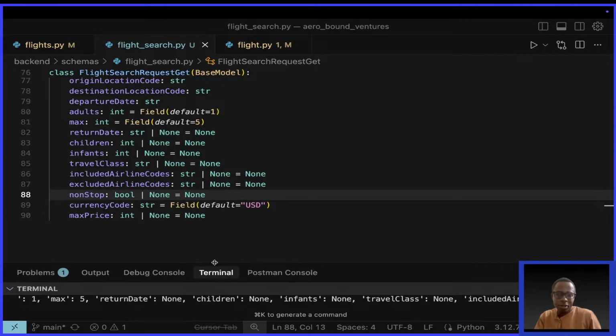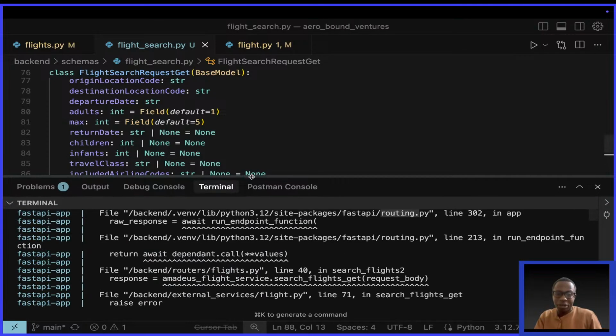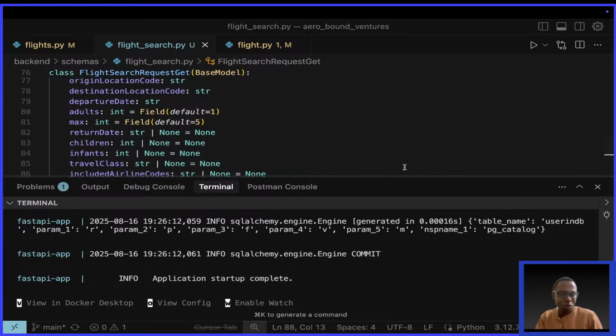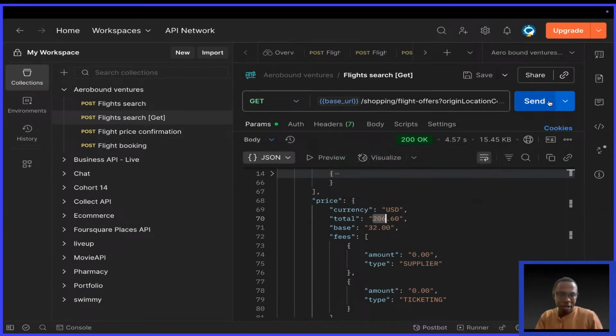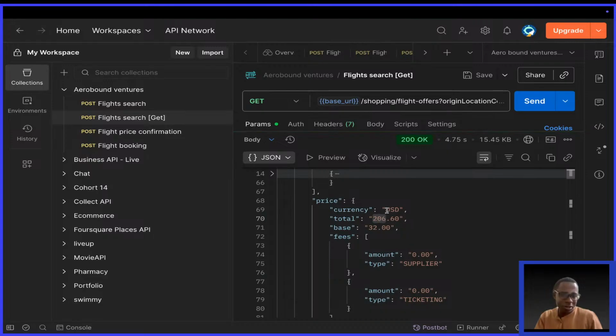Okay, I want it by default to bring back dollars. Actually, I'm going to start making refactor in my application. So you're going to see me changing things. Okay, so as we build slowly by slowly. Okay, so if I come back here and I hit the request, we should get the current price in what? USD.